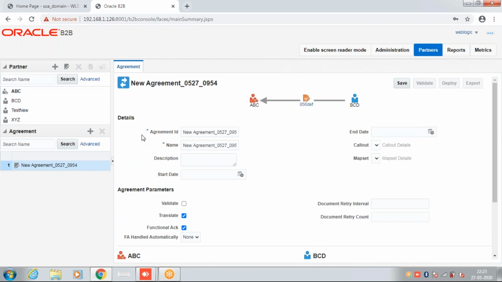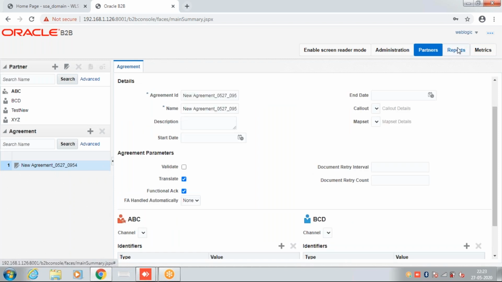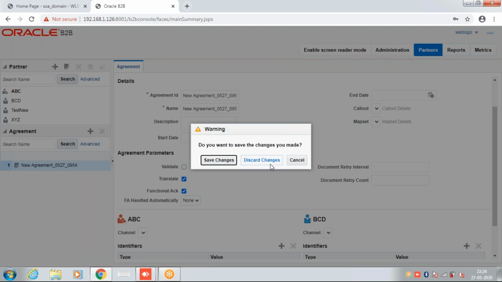Now, if the senders are not sending the initial envelope with the proper identifiers, what happens to those messages actually? The messages will not get an identifier. They will be in error. In the report, they will be in error status, and under the error status, it will mention that these identifiers are missing. And if you do not match any identifier, it will show an error like message is not recognized, but it will come under the report section.